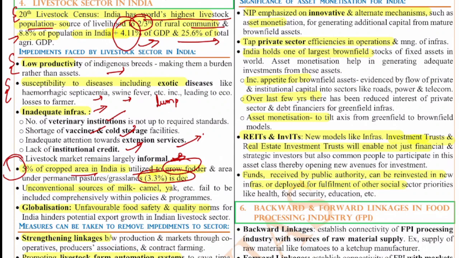Also, unconventional sources of milk like camel, yak, etc. have failed to be included comprehensively within the policies and programs.